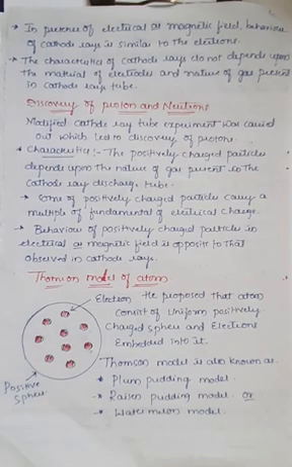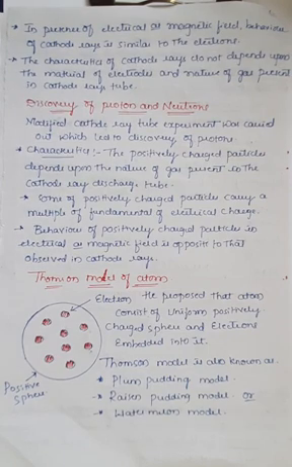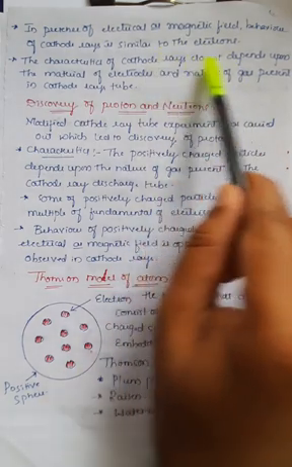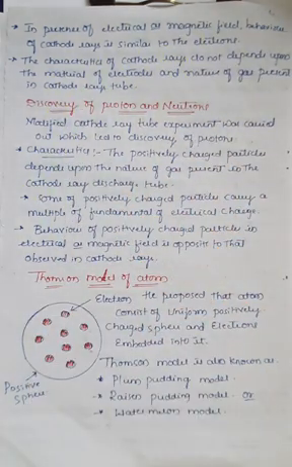Another important observation during the experiment is that the characteristics of cathode rays do not depend on the material of the electrode, right? Whatever the material of the electrode might be, it does not depend on the material of the electrode and the nature of the gas present in the cathode ray tube, right?